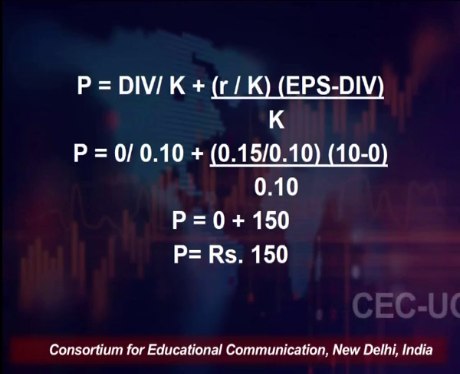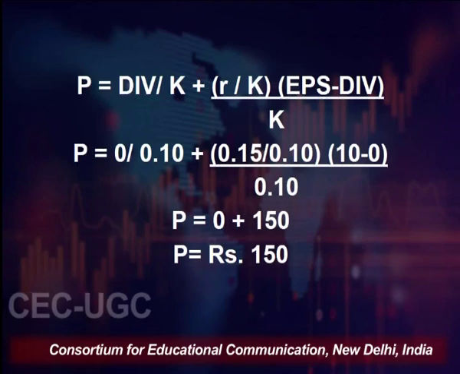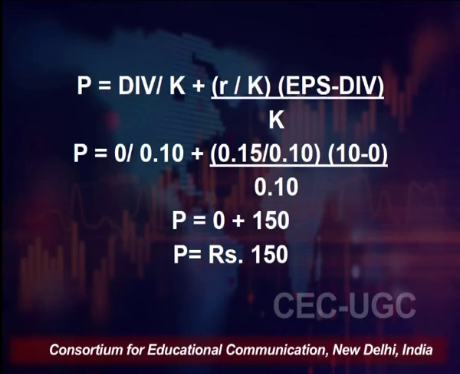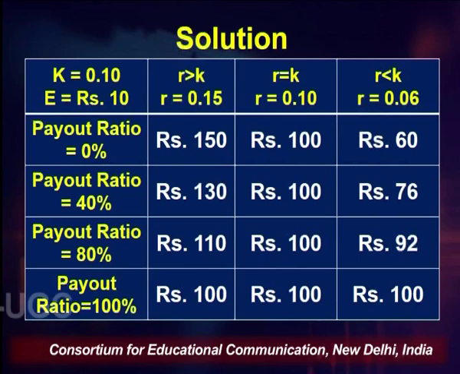By solving this equation, we can see we will get the value of share price to be rupees 150. And now we can place this value, that is rupees 150, in the very first cell of our table. By following the same sequence, we have to do the calculation again and again for 12 times for different combinations of R's, K's and payout ratios that we have. Okay, and these are the values which we will get.